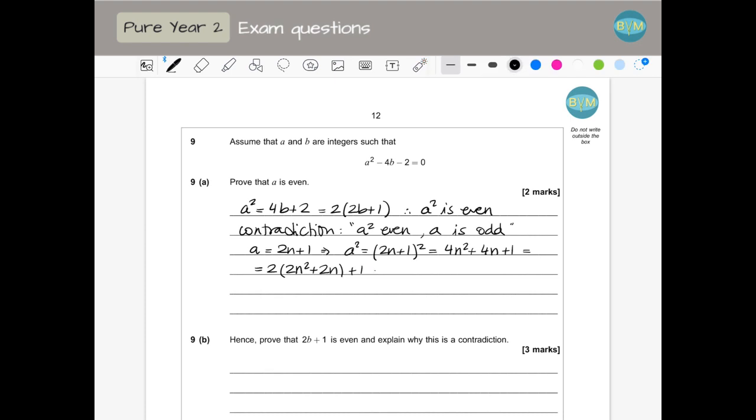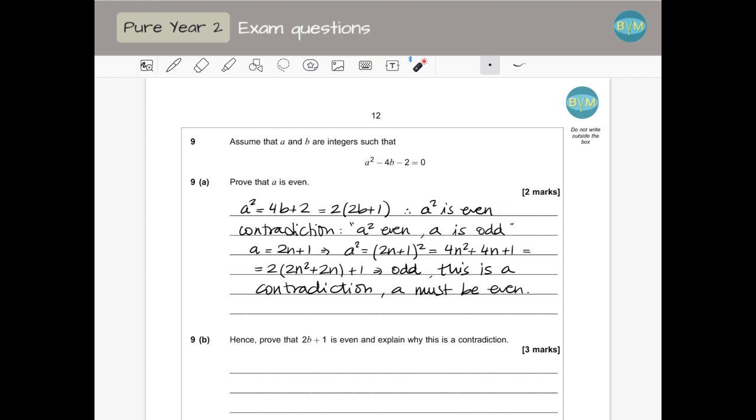So this is odd, and this is a contradiction because we said that a squared was even. Therefore, a must be even. I'm just explaining so you know how to prove that when a squared is even, a is even as well.